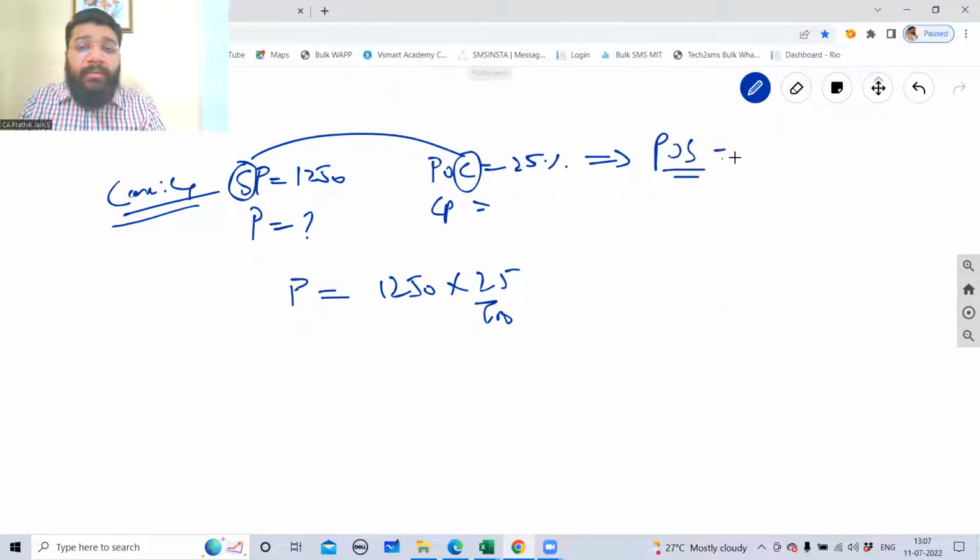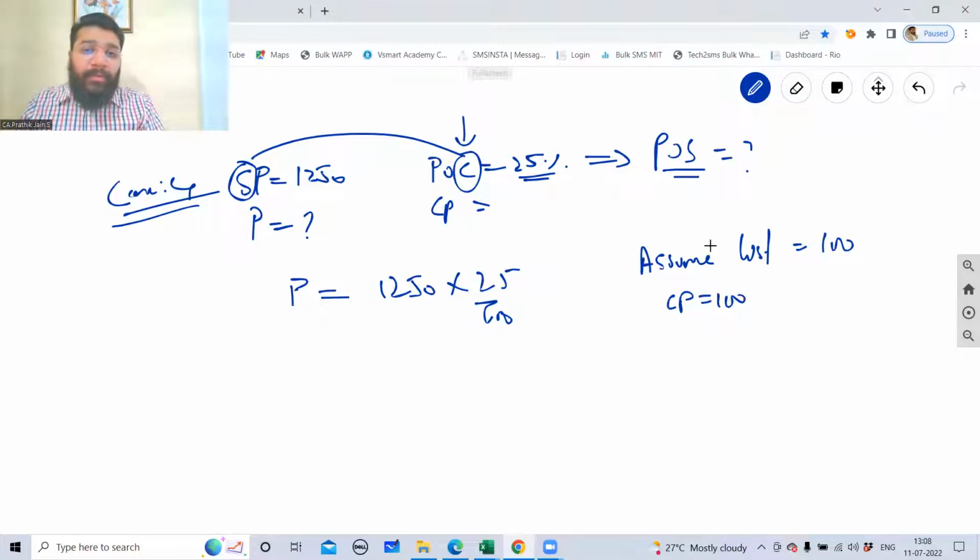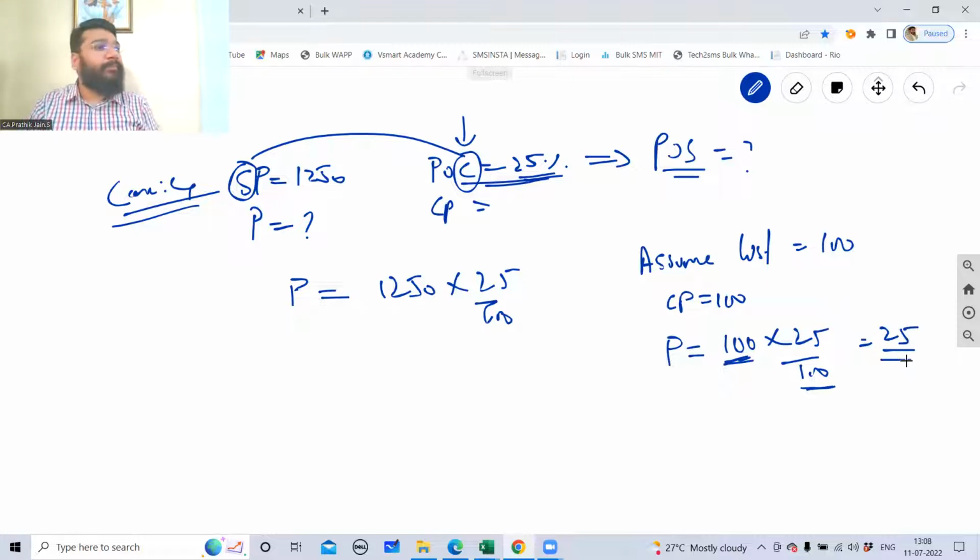profit on sale. So how do I do that? What is given here? In percentage, what is given? Cost is given. So what will I assume? 100. Cost. So assume cost equal to 100. So if cost price is 100 and profit on cost is 25%. So profit is equal to what? 100 into 25 by 100. I can directly multiply. Cost I can multiply with profit on cost. 25 rupees is profit.